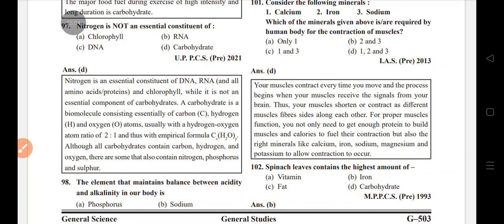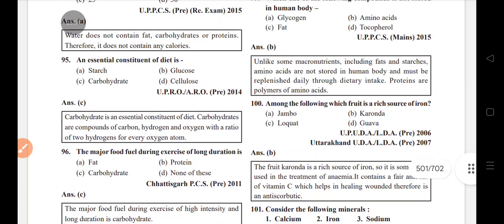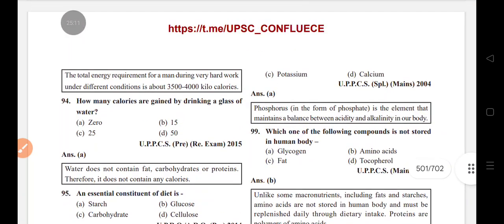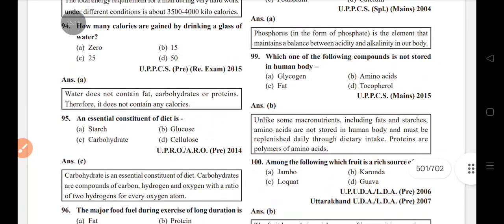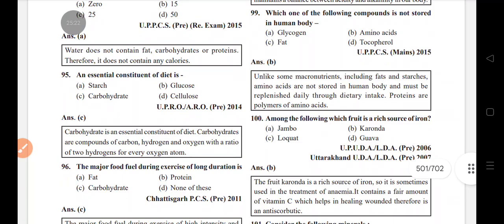The element that maintains balance between acidity and alkalinity in our body is phosphorus. Which one of the following compounds is not stored in the human body? Amino acid. Among the following, which fruit is a rich source of iron?